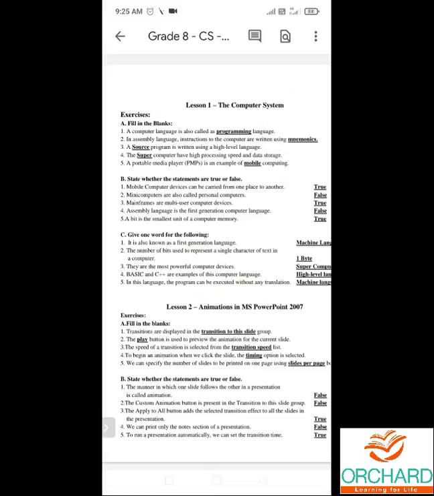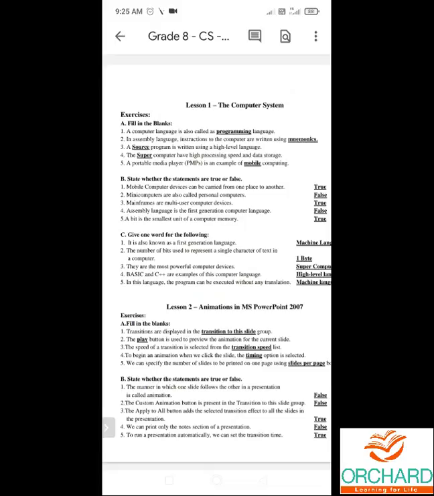A computer language is also called as a programming language. So the other name of computer language is programming. P-R-O-G-R-A-M-M-I-N-G, programming language. A computer language is also called as programming language.